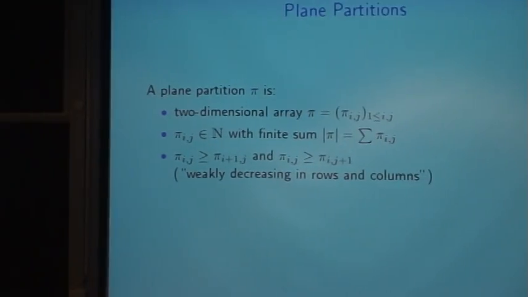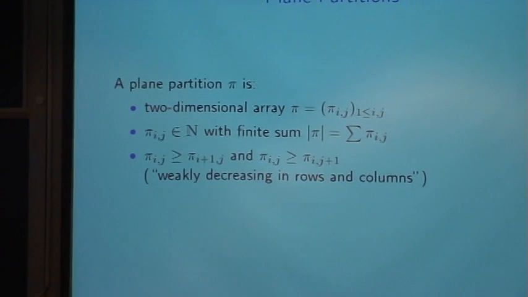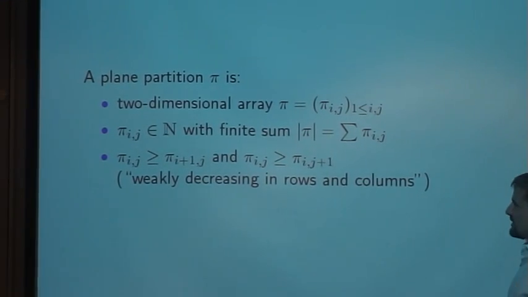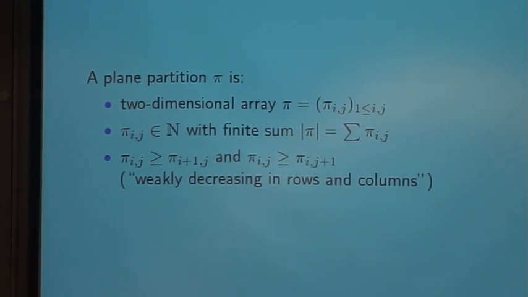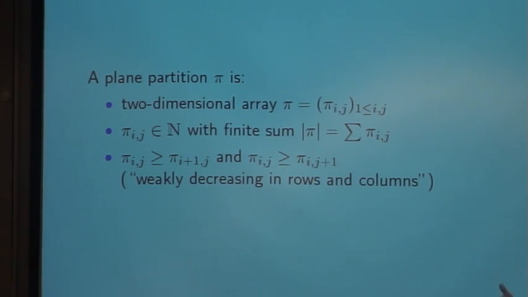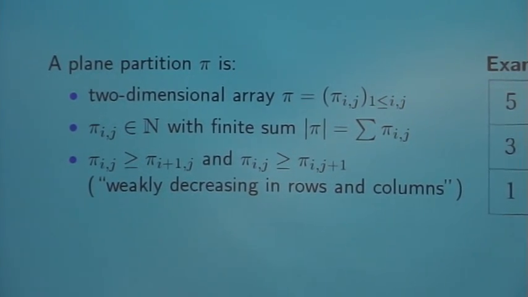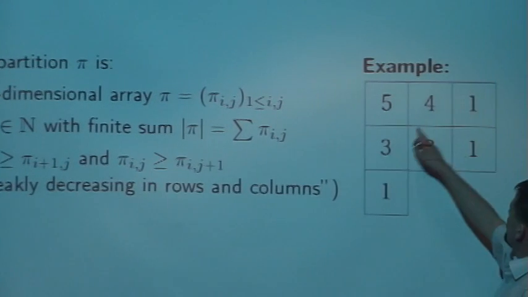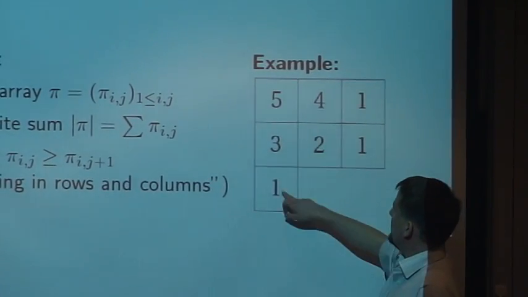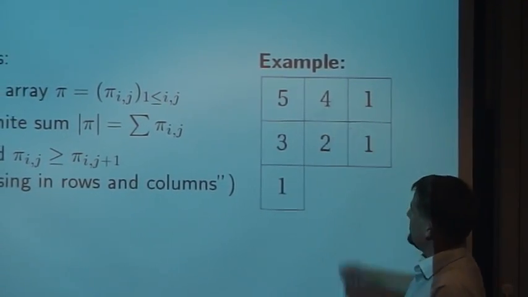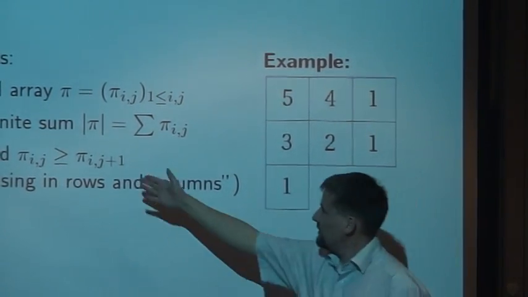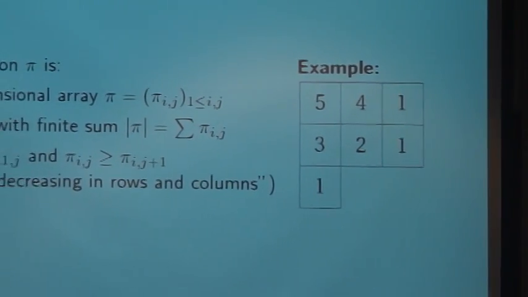Yeah, okay. Now let's look at plane partitions. Just to recall, what is a plane partition? It's a two-dimensional array, and in each row and each column we have weakly decreasing numbers. The best is if we look at an example. So this is an example for a plane partition. In each row the entries decrease, and also in each column, as you can see. This is expressed by these conditions.